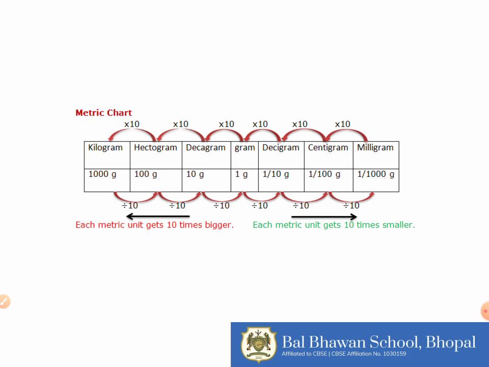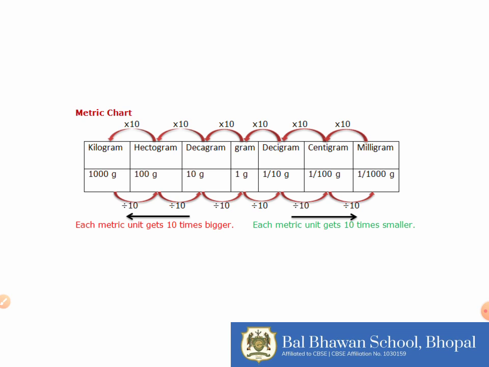To convert one unit into another, we have a standard table. Here in this table, you can see all the units of measuring weight, starting from kilogram to milligram. Each different unit is having a difference of 10 in between them. So, 1 kilogram is equal to 10 hectogram, 1 hectogram is equal to 10 decagram, 1 decagram is equal to 10 gram, 1 gram is equal to 10 decigram, 1 decigram is equal to 10 centigram, and 1 centigram is equal to 10 milligram.